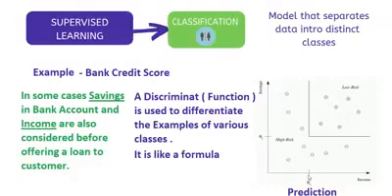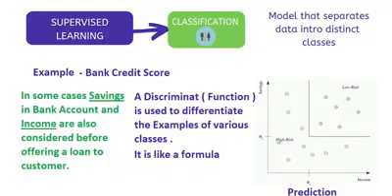So we have a threshold here. These theta one and theta two are the thresholds that we have calculated on the basis of our discriminant function. This is called the predictor or prediction stage. On the basis of this data analysis, we can see which customers will fall in the low risk zone and which customers will fall in the high risk zone. So this is a very basic example of classification.